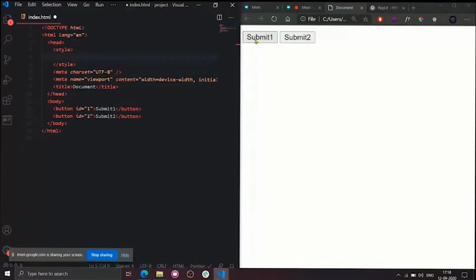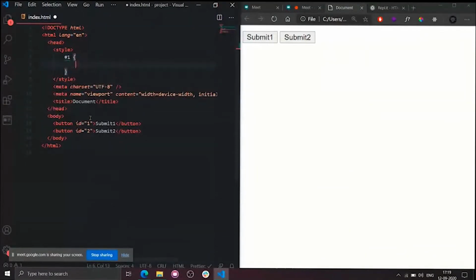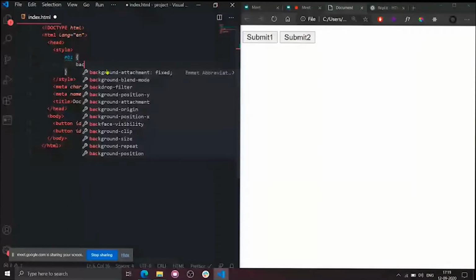So whenever I want to apply any styles to that particular button, this is an ID, right? So I need to use the hash symbol. So hash 1. Maybe to avoid an issue, I will write B1, B2. I change the ID to an alphanumeric value. So this will be hash B1. If I want to apply styles to this B1 button, I need to write hash B1. So now I will simply write background color equals orange.